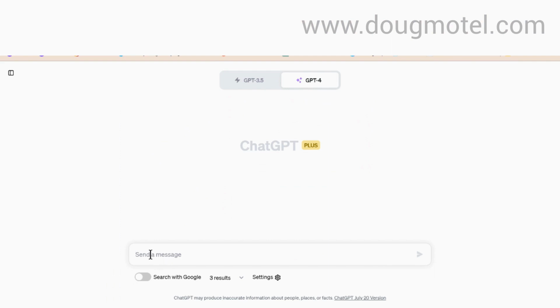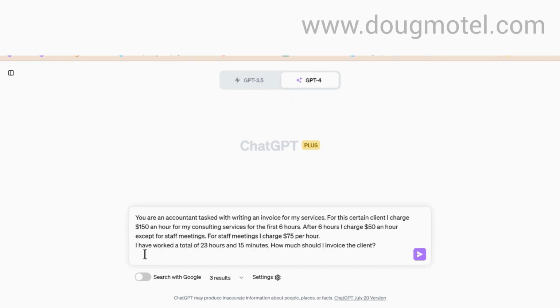So we're going to start with ChatGPT. We're going to go into ChatGPT 4, which is the subscription basis, and we're going to put in this little prompt, where I'm assigning it a role, a persona, and a task. So it's: you are an accountant tasked with writing an invoice for my services.